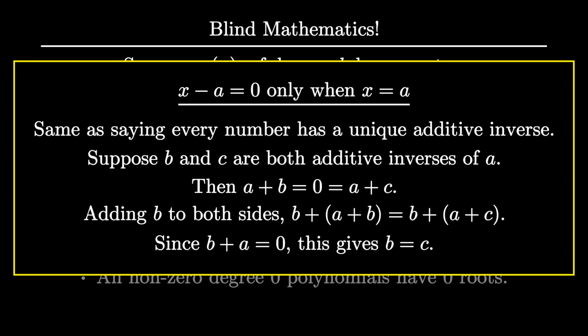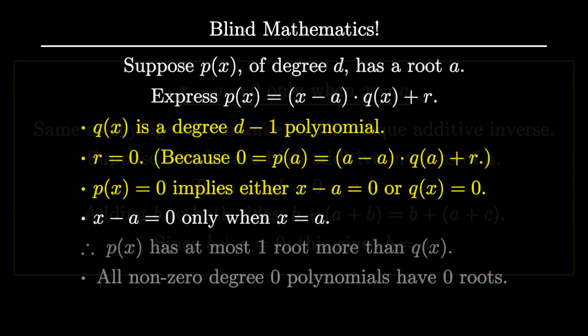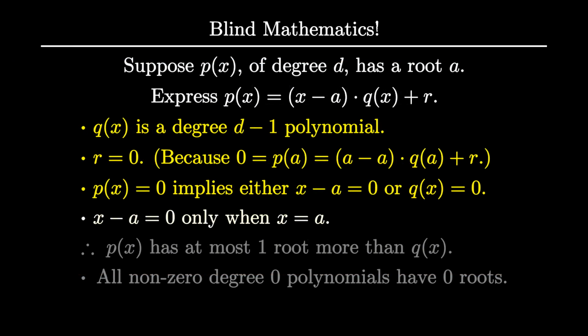So b and c can't be different, and a has only one additive inverse. And so x minus a has only one root. So again, we've reached the point where we can say that a degree d polynomial has at most d roots, more than a non-zero degree 0 polynomial. A non-zero degree 0 polynomial can never be equal to 0, and so it has 0 roots. And this finishes part 1 of the proof.